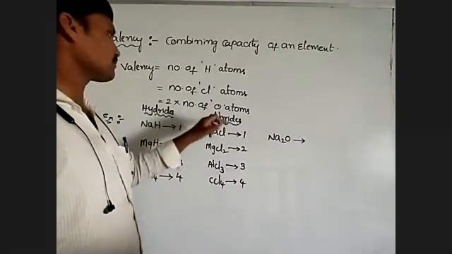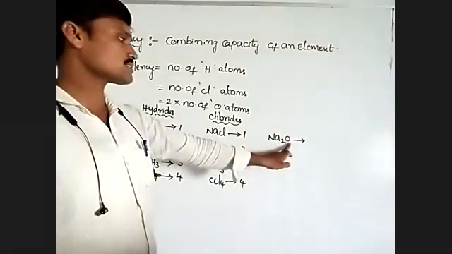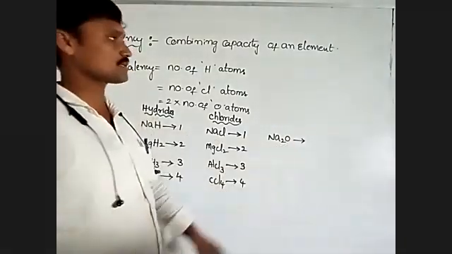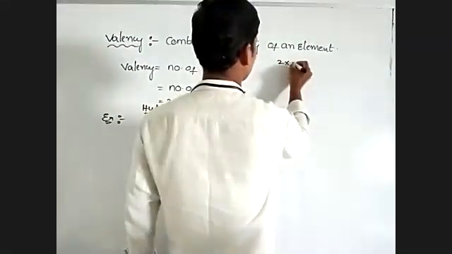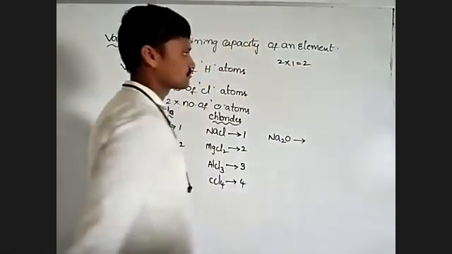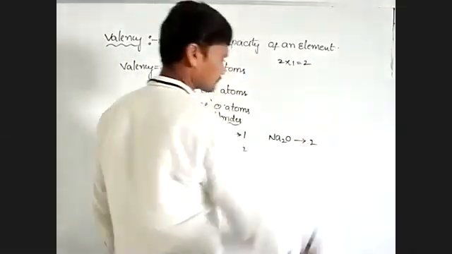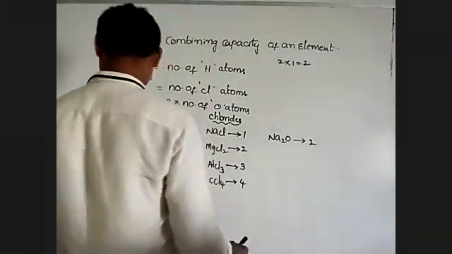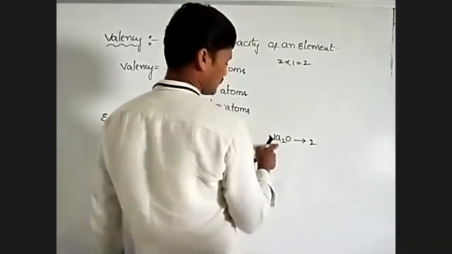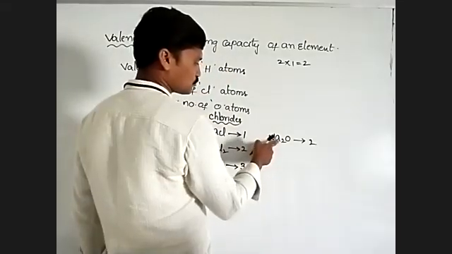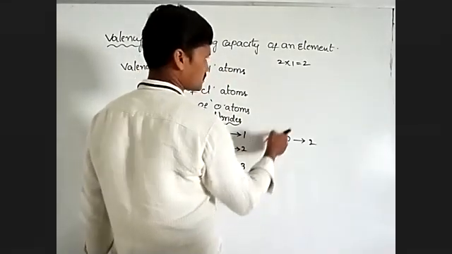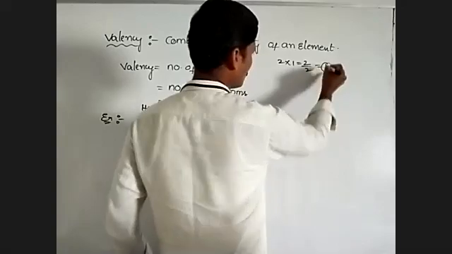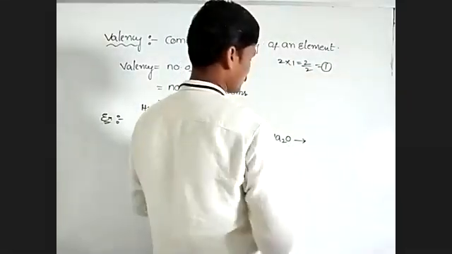So 2 into number of oxygen atoms. How many oxygens are present here? Only 1. That means 2 into 1, that is equal to 2. But can we write 2 here? No, that is wrong. Why is it wrong? Because there are 2 sodiums, and this 2 must be shared by the 2 sodiums. If shared, what is 2/2? It is 1. So valency of sodium is 1.